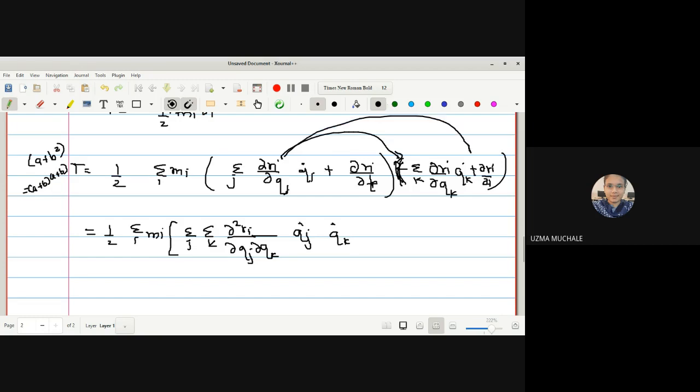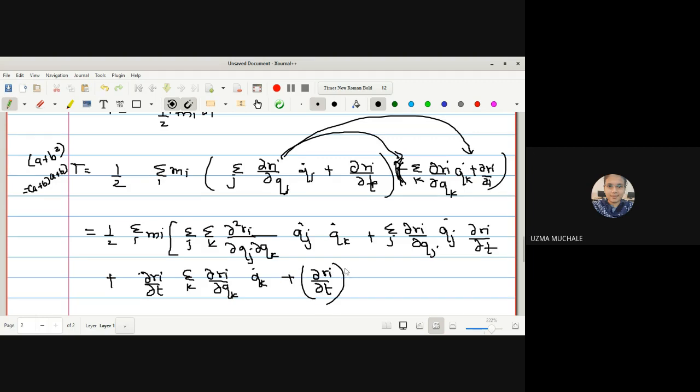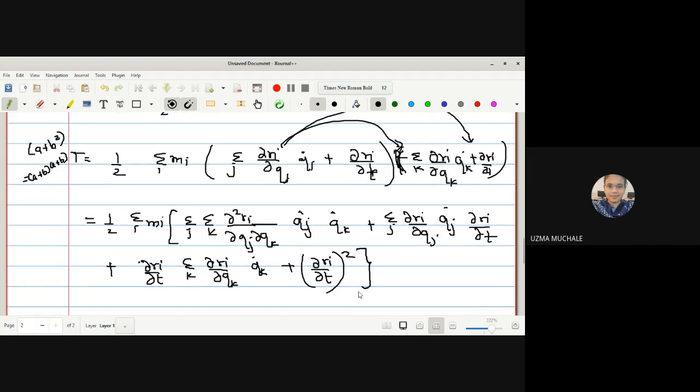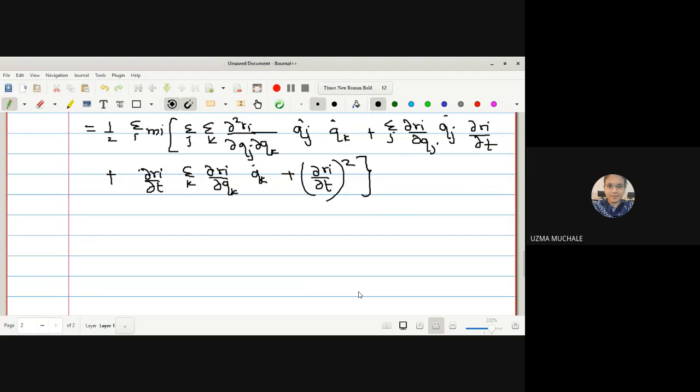Again, the product of this with the second term, plus we have summation over j ∂R_i/∂Q_j into Q_j dot into ∂R_i/∂t. Plus the next term is ∂R_i/∂t as it is, with summation over k ∂R_i/∂Q_k into Q_k dot. Plus the next term is ∂R_i/∂t, whole squared. So in this way we have just evaluated this square.